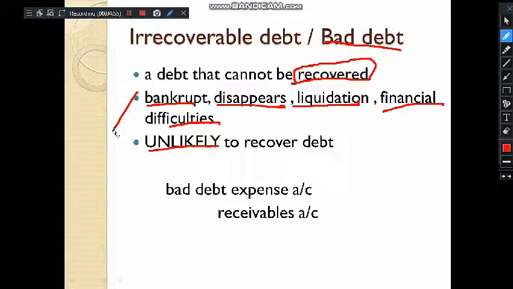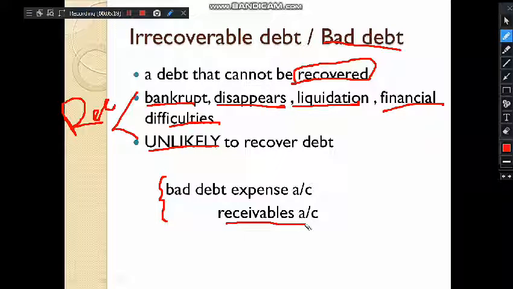recover the debt. So when we have to record our bad debt expense, when we have these conditions, bankruptcy or liquidation or financial difficulties, etc., what will be the accounting entry? Basically, we have a receivables account in our bookkeeping, and, for example, the customer owes $500 to us, and now he is not going to pay because he is having financial difficulties, and we become aware of the fact.